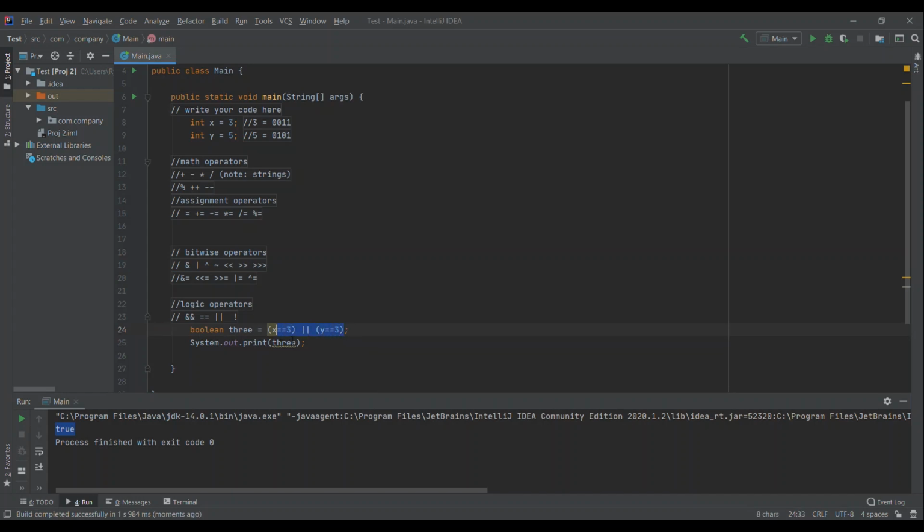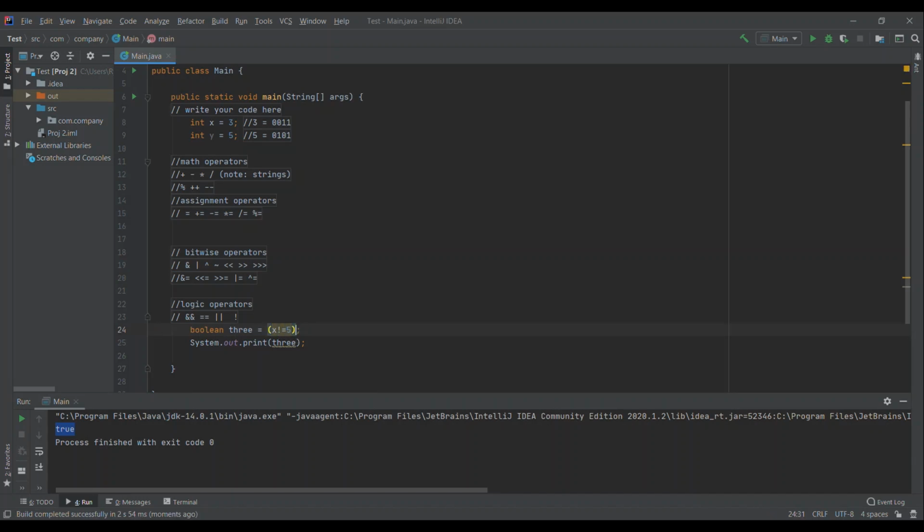And the final thing to cover here is the exclamation mark. Exclamation mark means not in programming. So if I put the exclamation mark in front of the equals, this says x is not equal to 3. Since x is equal to 3, checking if it's not will return false. Whereas checking if it's not equal to 5 will give me true. So this is just checking, is x not 5, or is x not 3?